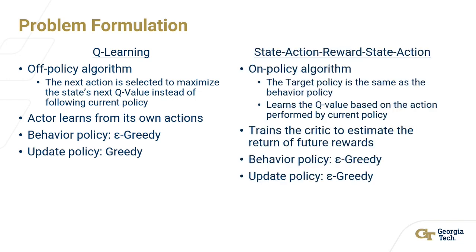The other algorithm that I looked at is state action reward state action, or SARSA. This is an on-policy algorithm, which means that the target policy is the same as the behavior policy. It learns the Q value based on the action performed by the current policy, and this algorithm trains the critic to estimate the return of the future rewards. Both the behavior policy and the update policy are epsilon greedy.